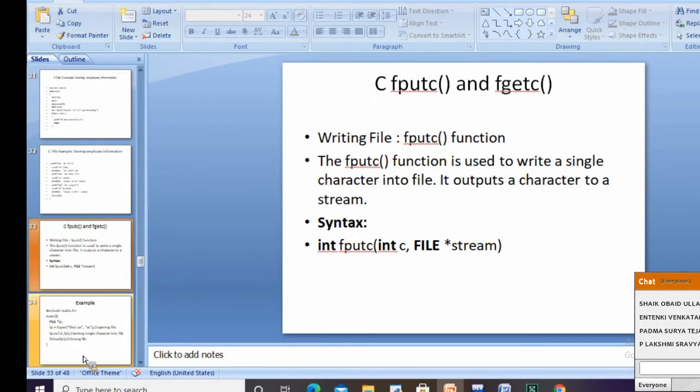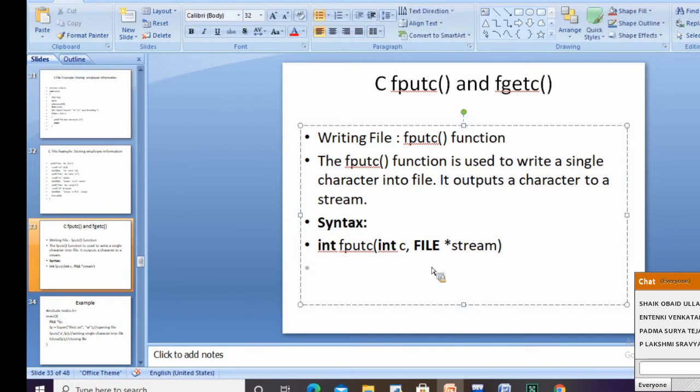Then fgetc and fputc. We are having fgetc and fputc. The fputc function is used to write a single character into the file. It is used to put a single character into the file. Here it outputs a character to a stream. Fputc is a function which is used to output a character to a file here, right?